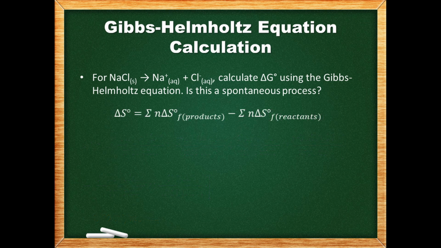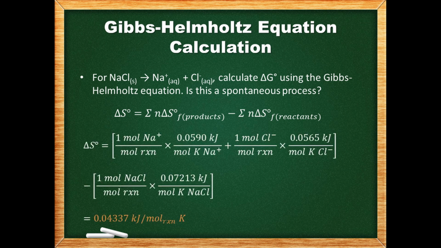We do a similar kind of calculation to get the change in entropy. This is just like the calculations we were doing earlier. We get positive 0.04337 kilojoules per mole of reaction Kelvin.